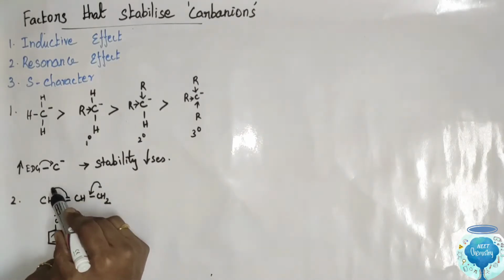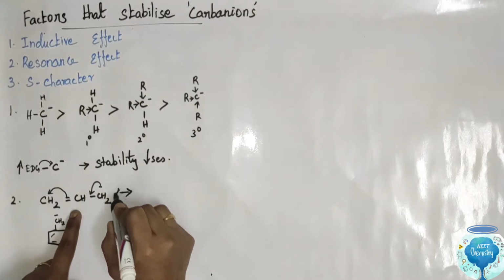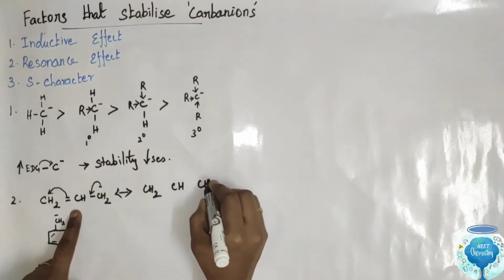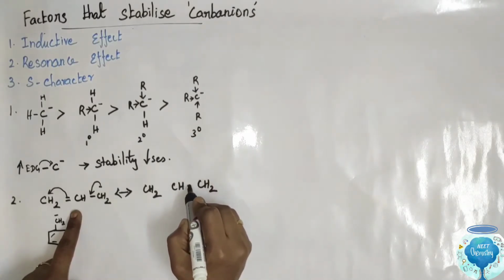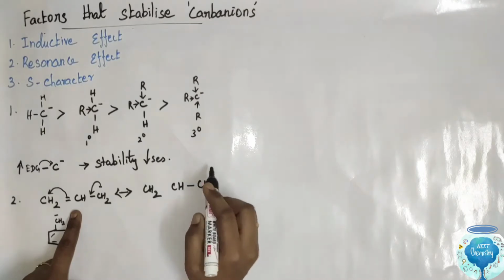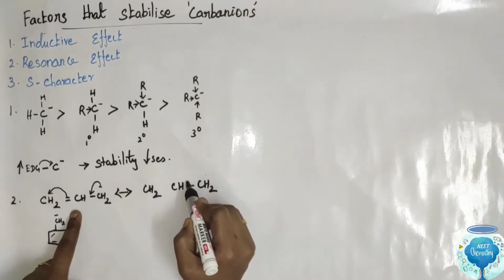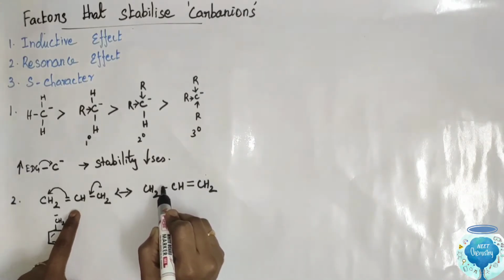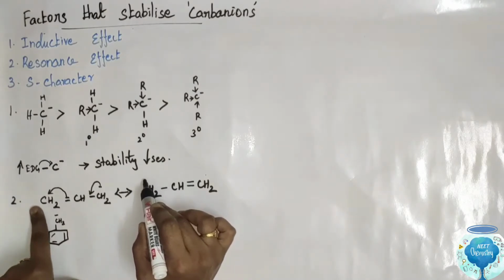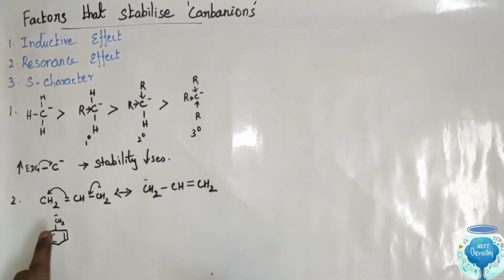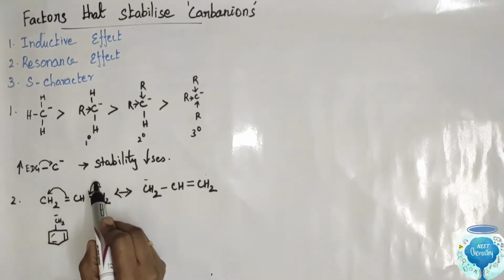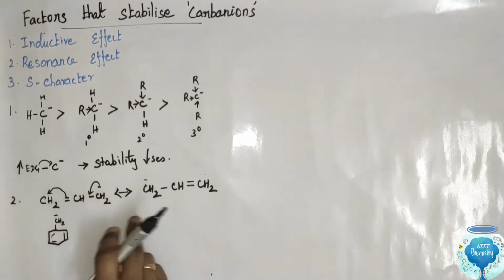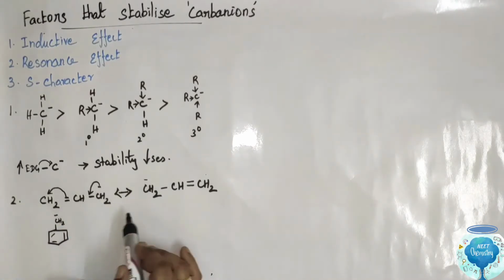This bond electron shifts to this carbon atom. So we write it like this: CH2, CH, CH2. Already we have a single bond. This electron shifts to this carbon atom. This double bond shifts to this carbon atom. So the negative charge will be present on this carbon. So this is the resonance of the allyl group.